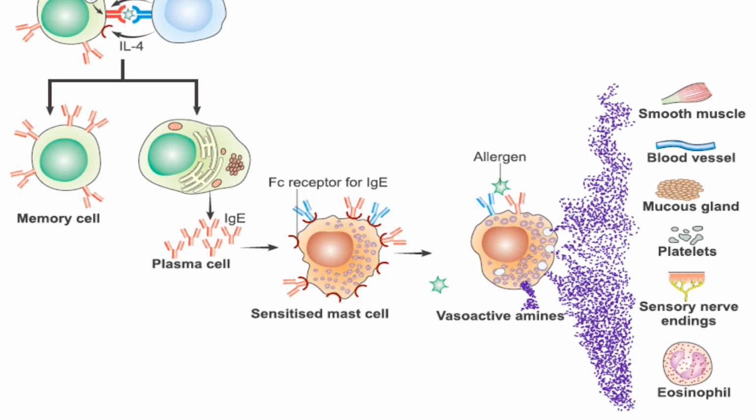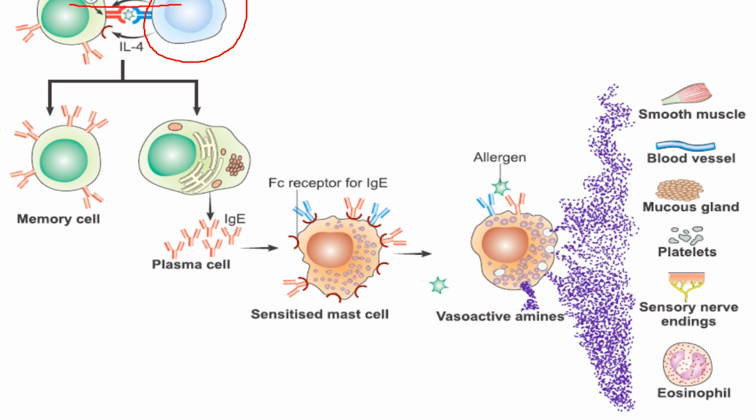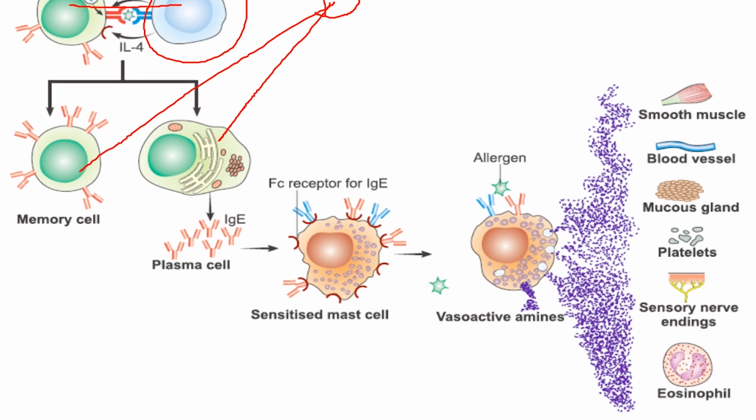Following exposure to the sensitizing dose, because this is a foreign antigen, it is taken up by the antigen processing cell, and this cell presents the allergen to the helper T cell. The helper T cell gets activated, produces cytokines, and these cytokines in turn activate B lymphocytes. These activated B lymphocytes differentiate into plasma cells and memory B cells. The plasma cells produce IgE antibody, and it is this IgE antibody which is the very important culprit for type 1 hypersensitivity.